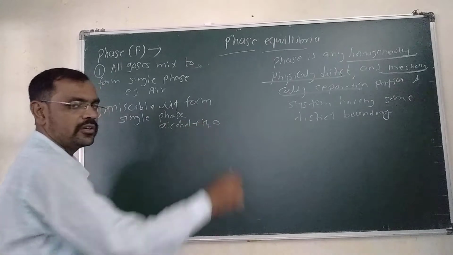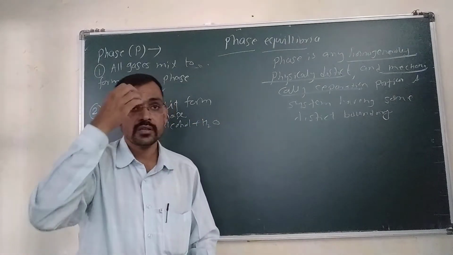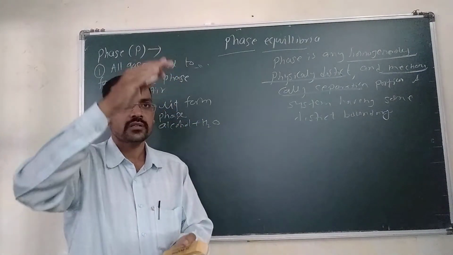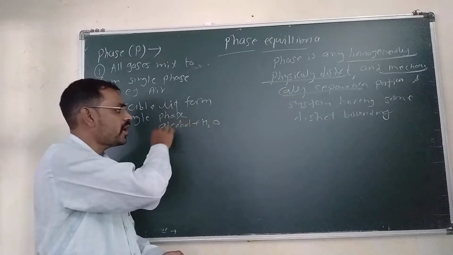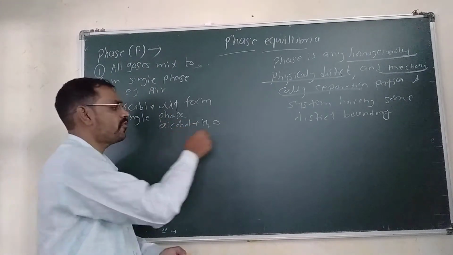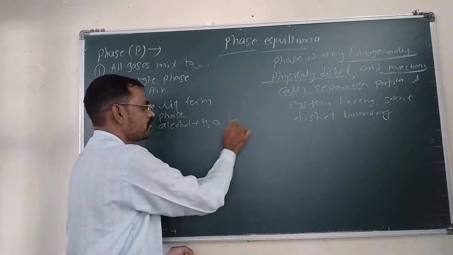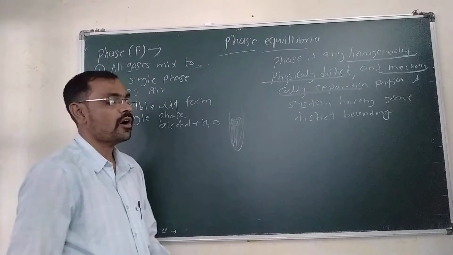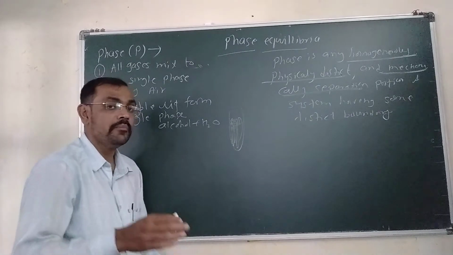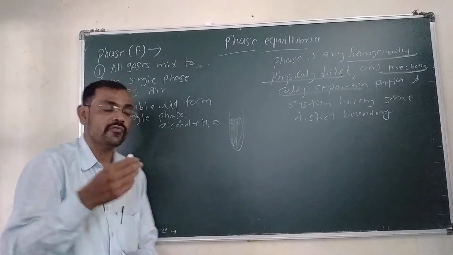If you mix alcohol into the water, there is no separation. You cannot distinguish alcohol from the water. If you mix them into each other, there is formation of a single phase. So miscible liquids form a single phase. Immiscible liquid forms more than one phase.